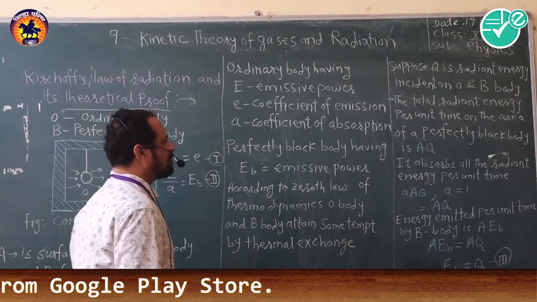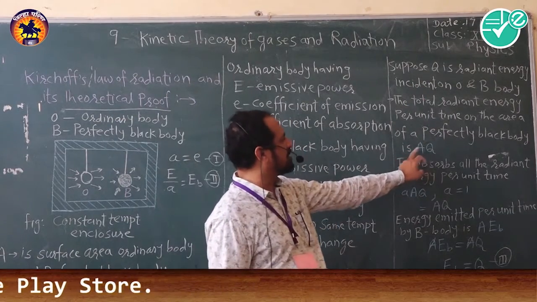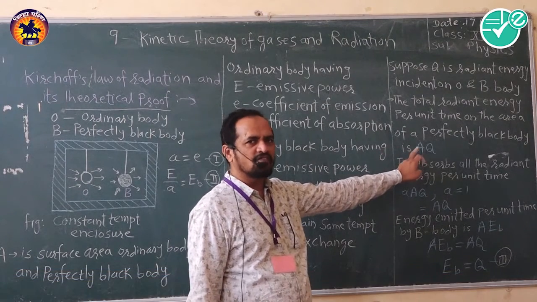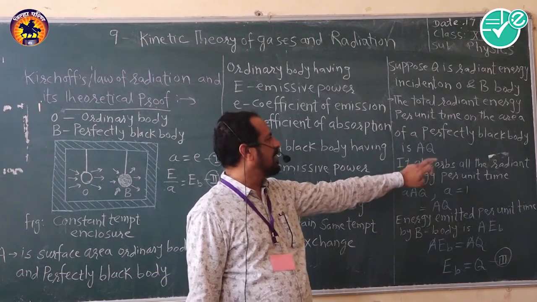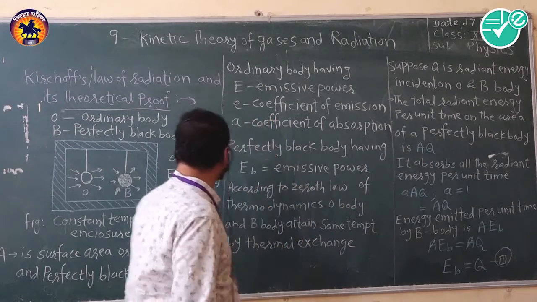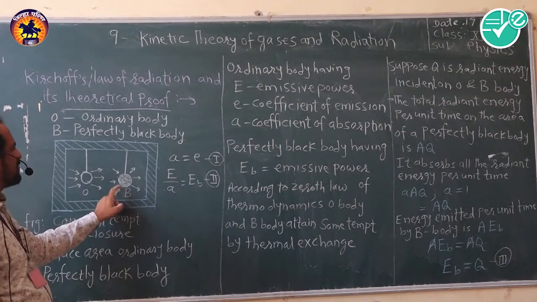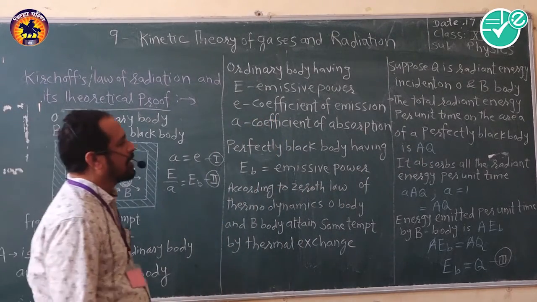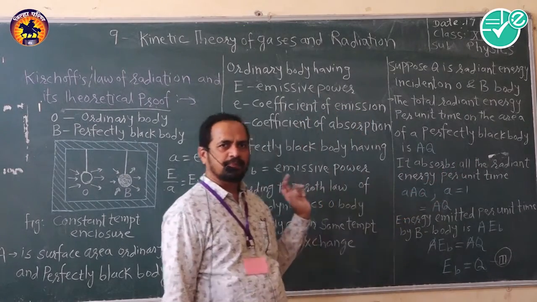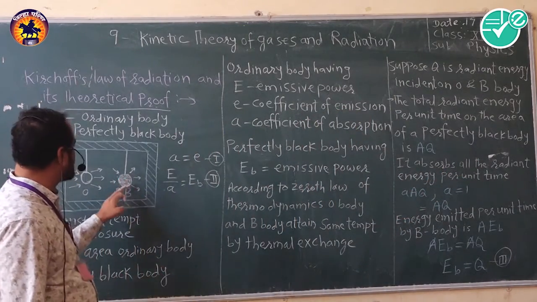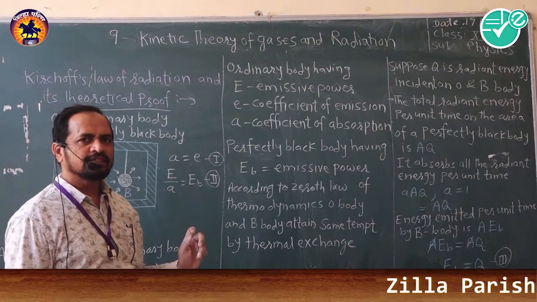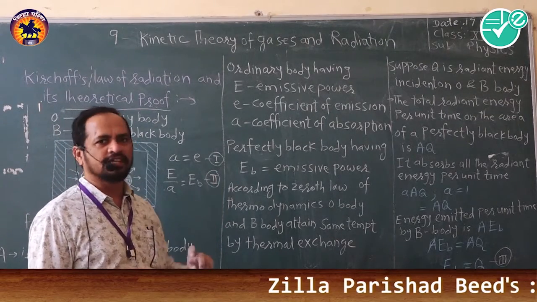So on a perfectly black body, it is AQ, where A is the surface area of the perfectly black body and Q is the radiant energy incident on this perfectly black body. It absorbs all the radiant energy per unit time. When it absorbs radiant energy, we know the coefficient of absorption is denoted by small a.